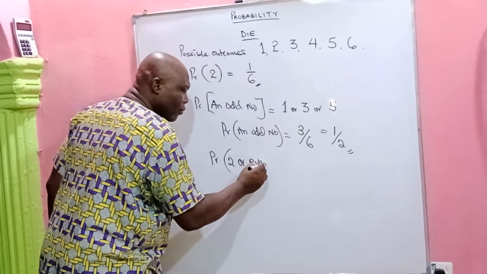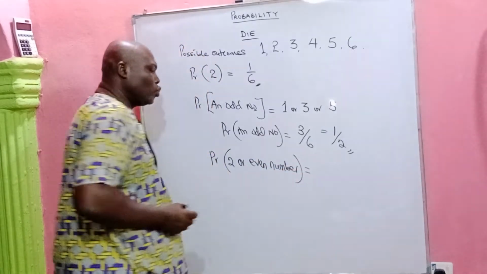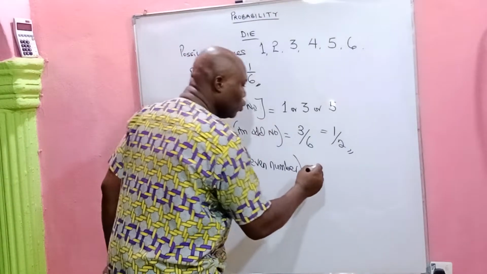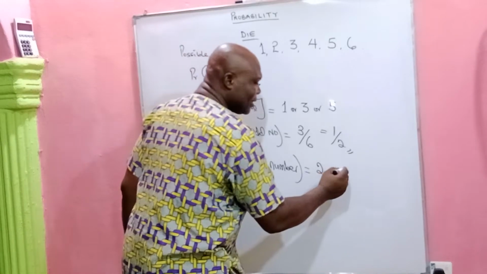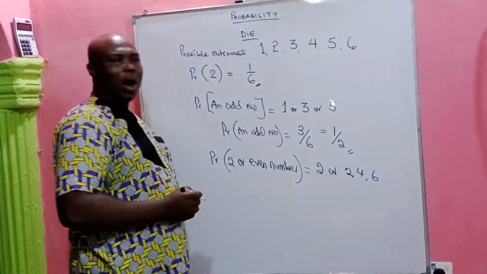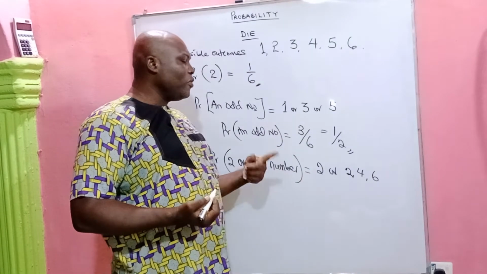All right, so if you toss a die, what is the experimental probability that 2 or an even number will appear?